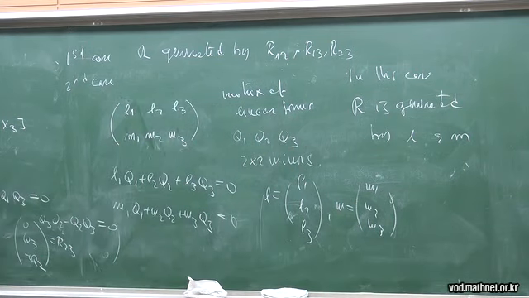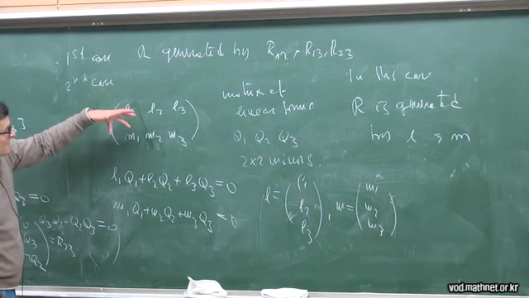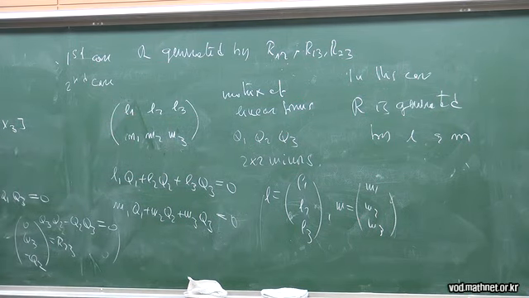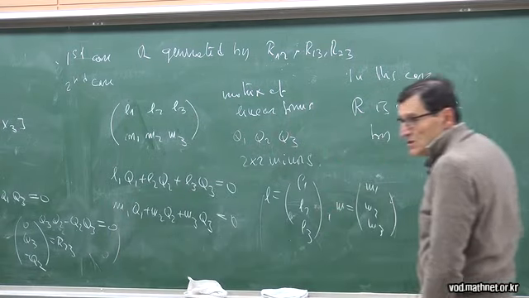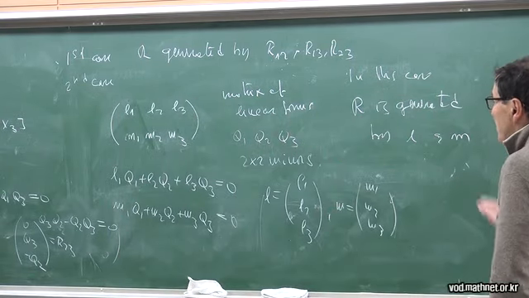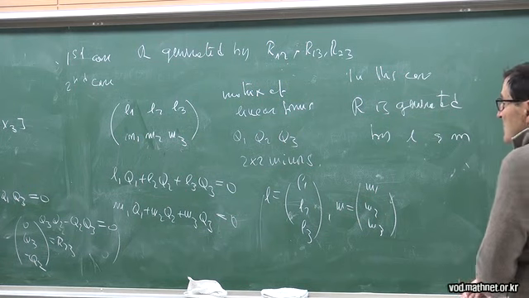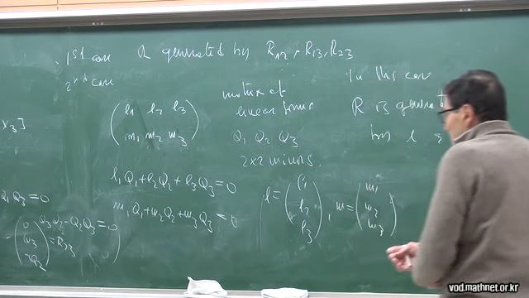From the point of view of syzygy theory, this case is less interesting, and this case is more interesting, because here I have some extra syzygies which are not expected for a general choice of Q1, Q2, and Q3.